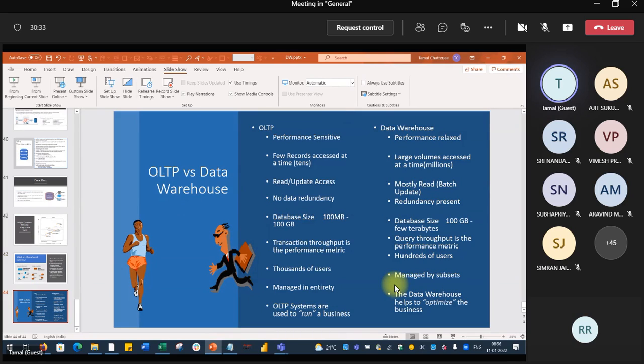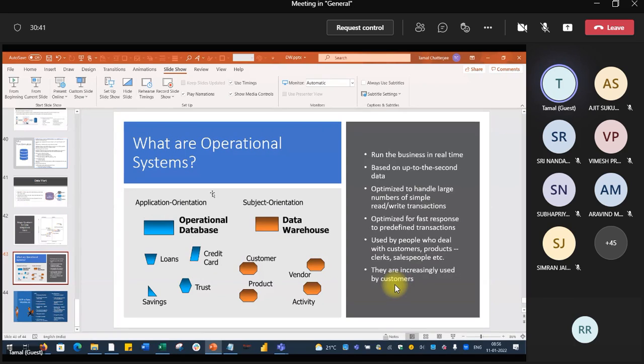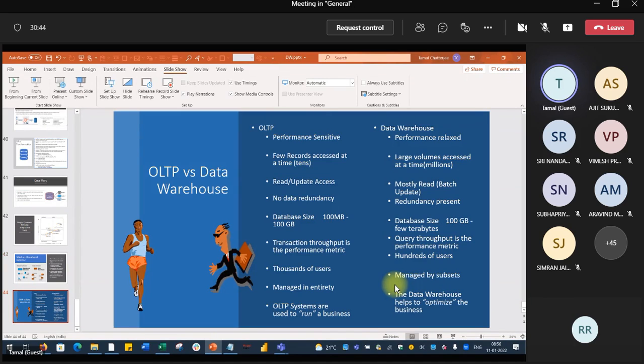There are two terms. OLTP is online transaction processing, the application oriented data. Transactions happen every day, every minute, every second. That is OLTP versus the data warehouse. In OLTP you need faster processing because the customer will not wait for you. But in a data warehouse performance is relaxed. It is historical data, and you will be using it for analytical purposes.